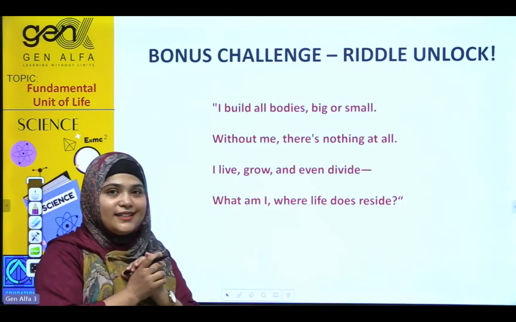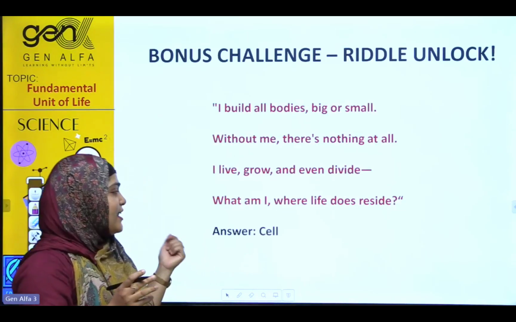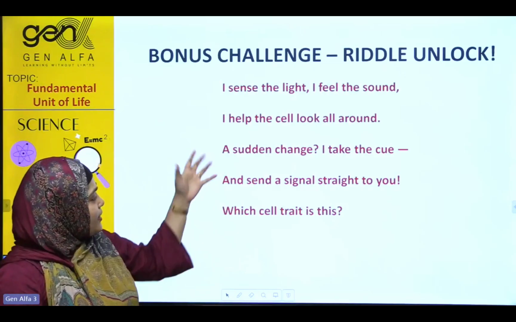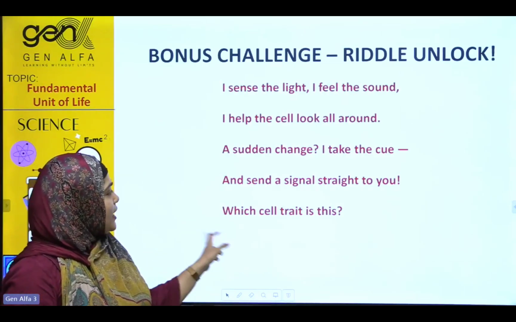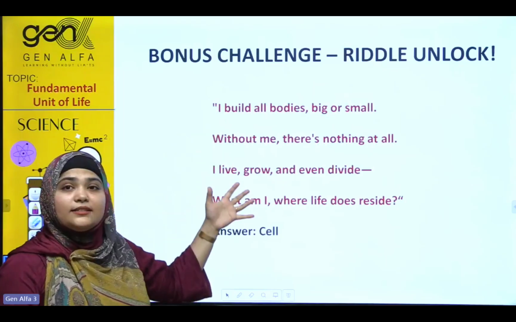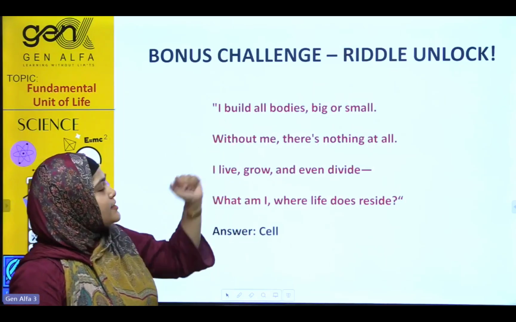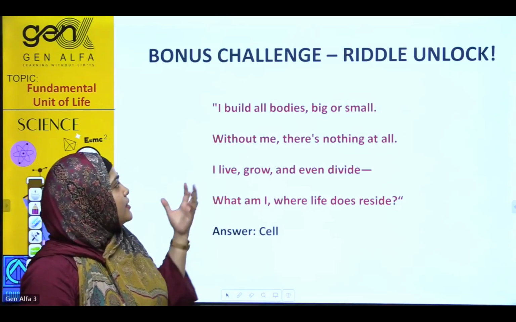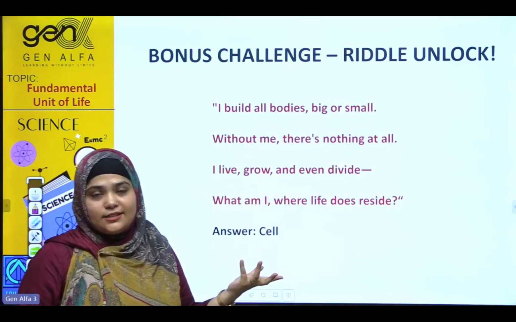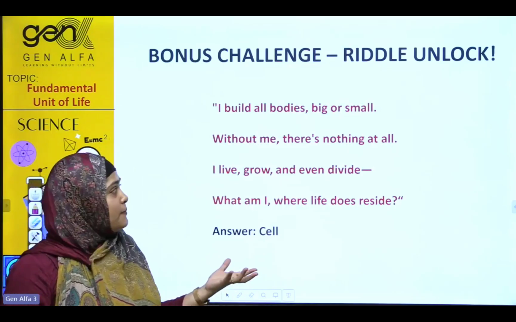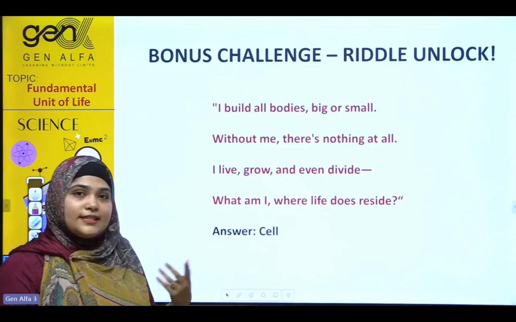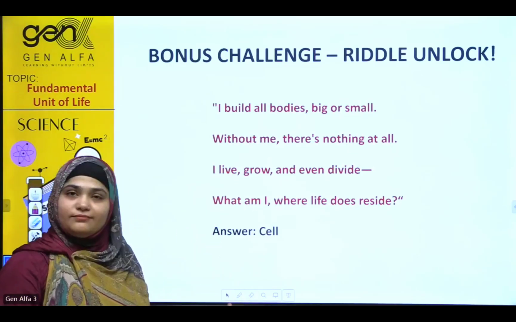The answer is cell, of course. Look here in this riddle, students. These are the actual characteristics of cells. Cells can make the body. Without the cells, it is not possible. There's nothing at all. Cells can grow, divide. So, of course, this is the cell.